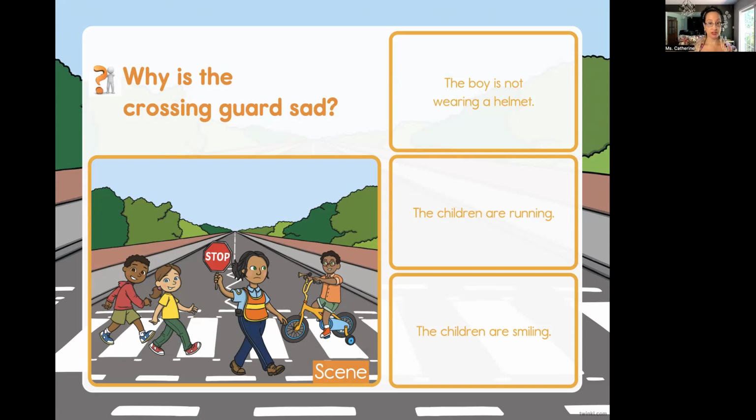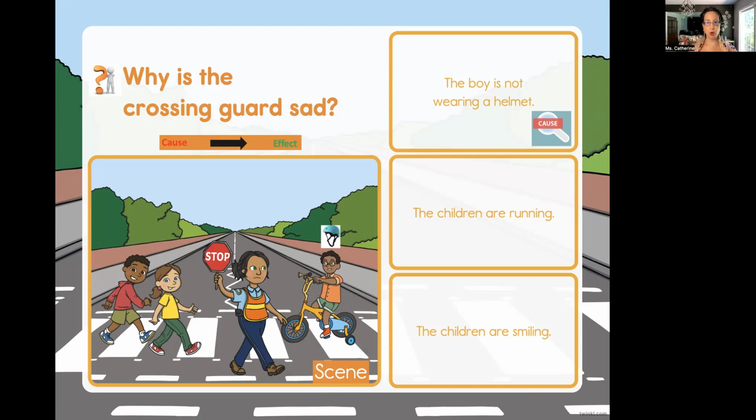Absolutely, she looks sad. Okay, so what are we supposed to be thinking about? That's right, cause and effect. So what would the cause be? The boy is not wearing a helmet, right? Have to wear a helmet. Remember, this is about safety scenes, safety, protection, well-being.